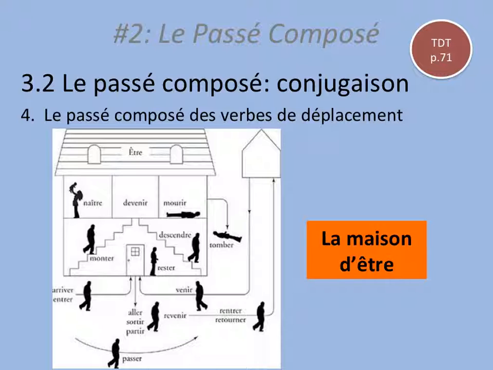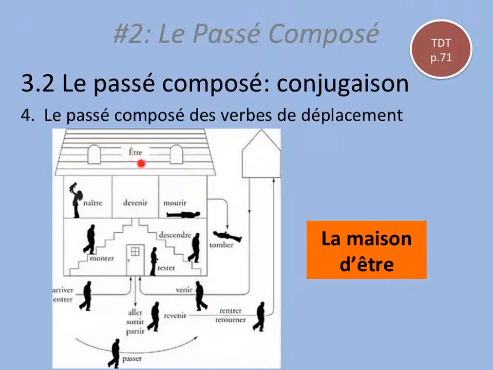There are lots of charts and pictures that help you remember passé composé. So, passé composé des verbes de déplacement, passé composé of déplacement or movement verbs. So here's one. It's called la maison d'être, the house of être. So usually there's a picture of a house and it shows you in all different rooms people doing things that represent movement, and all of these verbs use être as their auxiliary in the passé composé.